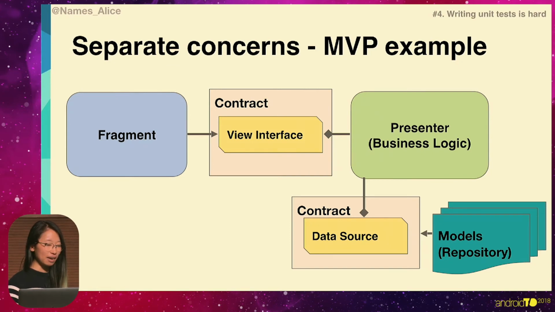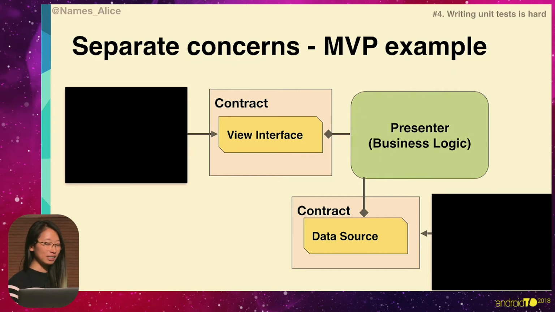What this means is that we have the fragment that has the view logic, the presenter that has the business logic, and then the models, which we've already abstracted out from before. And what this means is that when we introduce these interfaces, those fragment and presenter and repository layers are a black box. And in this case, it is actually great to have loose coupling rather than tight coupling.